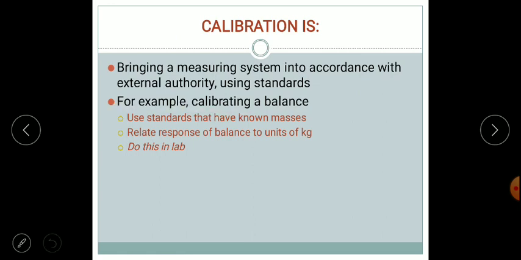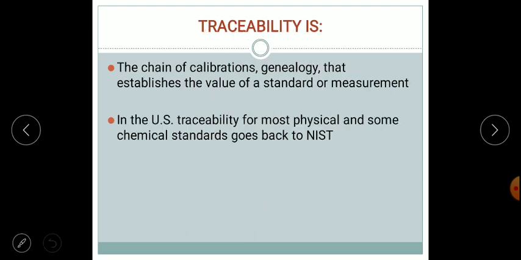For example, if you have to calibrate a balance, for that process we should have masses with known values, that is standards, and then relate the responses. Suppose this is a balance and 1 kg of mass is kept over here. The reading should be 1 kg. If not, we have to calibrate this instrument. Obviously we have to do this in a lab.